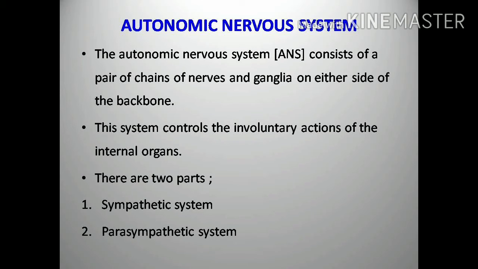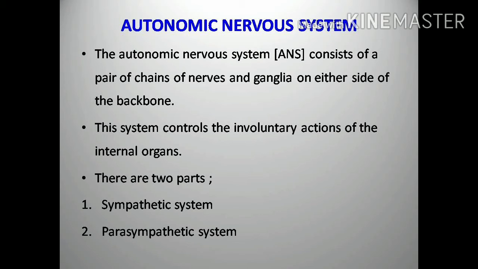It lies on either side of the backbone, close to the spinal cord, and is associated with the organs it controls. The ANS is a motor system consisting of neurons that control the functioning of many organs. This system controls the involuntary actions of the internal organs.